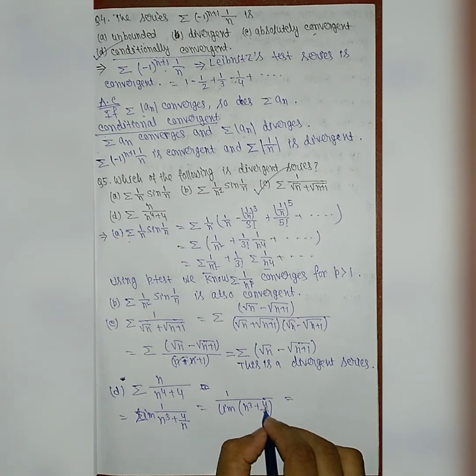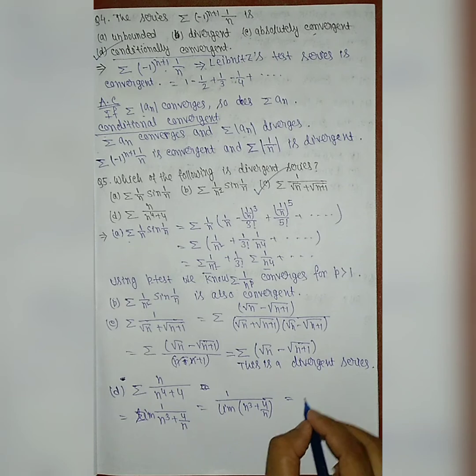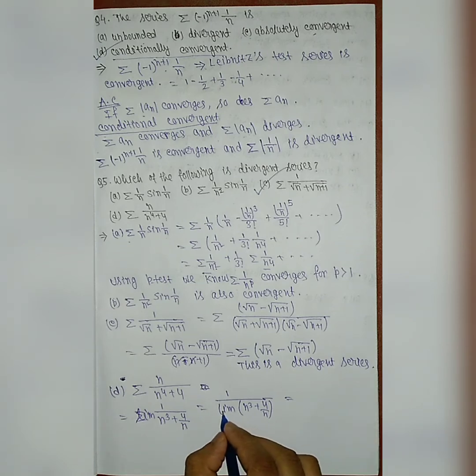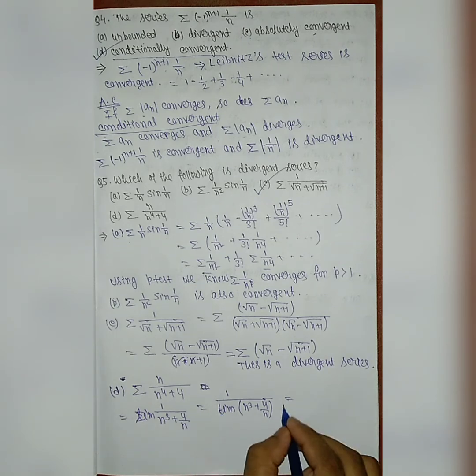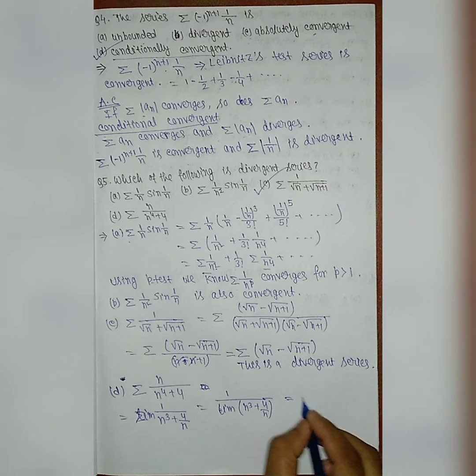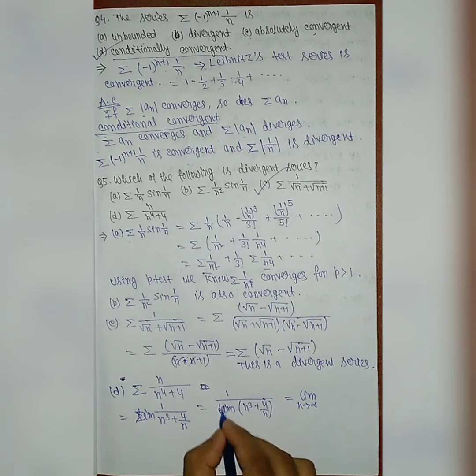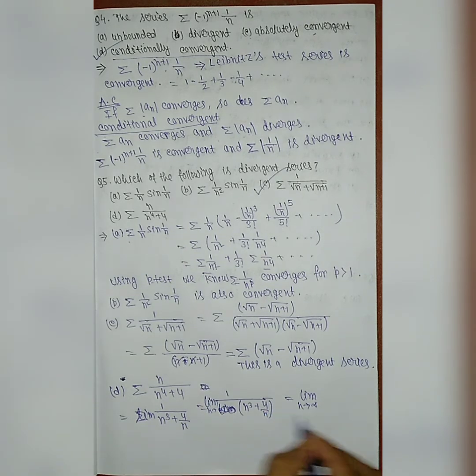So limit n tends to infinity, 4 by n comes as 0. So it can be written as limit n tends to infinity, this comes as 0, so it is limit n tends to infinity 1 by n cube.